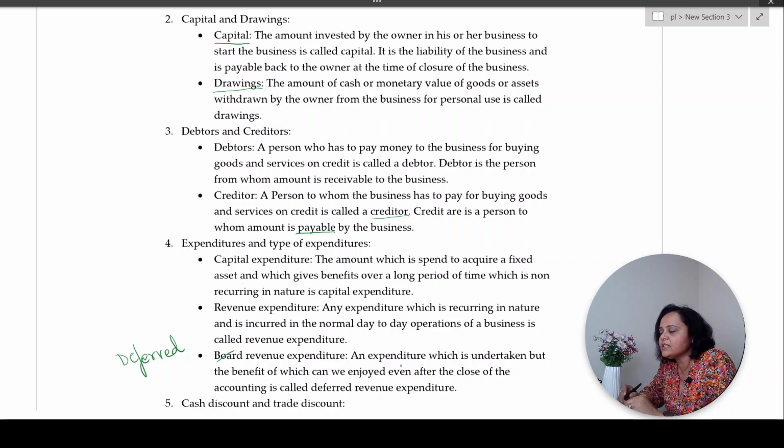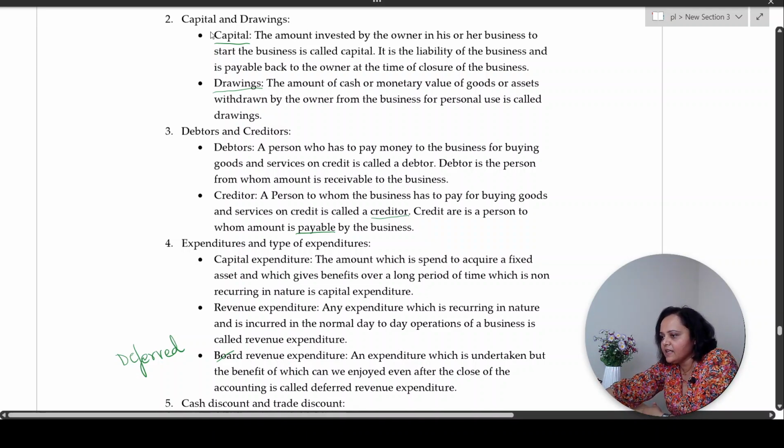What has happened is the money has gone out of your pockets today, but the benefit of that expenditure you are going to reap over the next 24 months. Even though you have paid today, the benefit is going to be received by you over a period of 2 years. That is what is an example of deferred revenue expenditure.